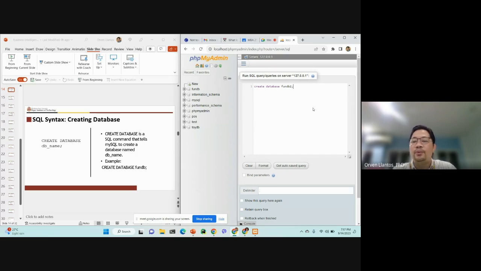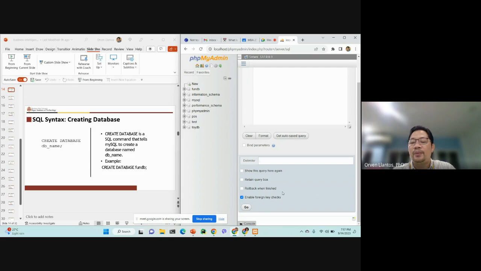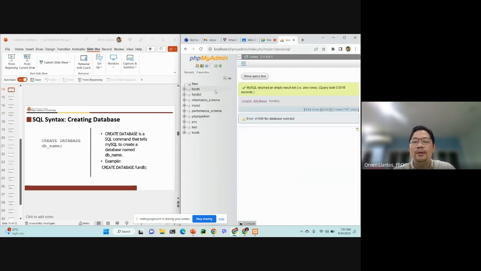We should not forget the semicolon. Then we click go. As you can see, we now have FunDB2. This is the SQL command that tells MySQL to create a database named DB_name, and in our example, the name of our database is FunDB2.